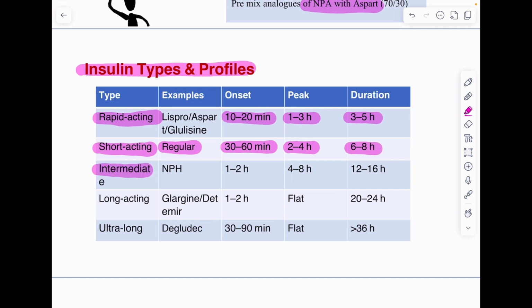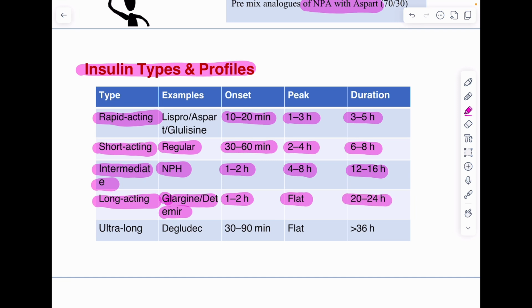Intermediate-acting insulin, that is NPH, starts acting within 1 to 2 hours, it peaks at 4 to 8 hours, and then duration of action is 12 to 16 hours. Long-acting insulins like Glargine and Detemir start acting within 1 to 2 hours. They don't have a peak, their action profile is very flat and action lasts for around 20 to 24 hours.